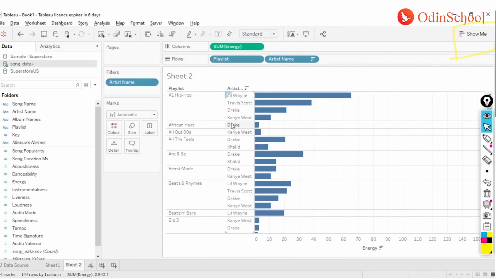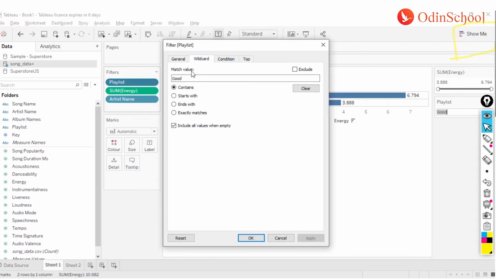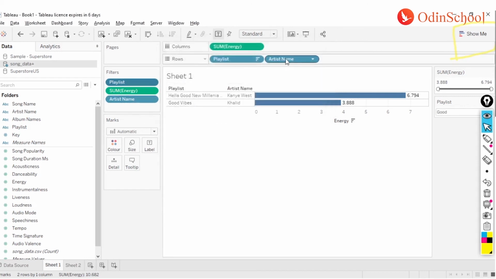So if I have to adhere to this situation, number one is we can use some alternatives to do it, or we can simply tell Tableau that, hey, you know what, I want this top 5 filter to be applied later. First apply my playlist filter where I get only the good as output. And once this filter is applied, then I want you to apply a filter on the artist name which gives you only the top 5. And how do I tell Tableau to do this kind of thing? I will have to convert my dimension filter into a context filter.